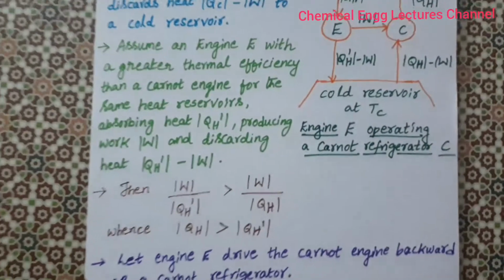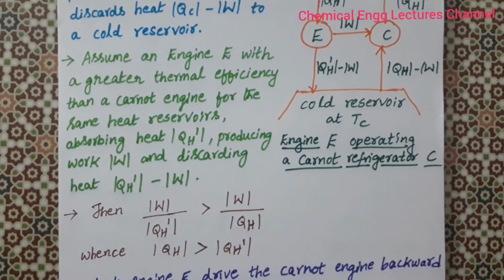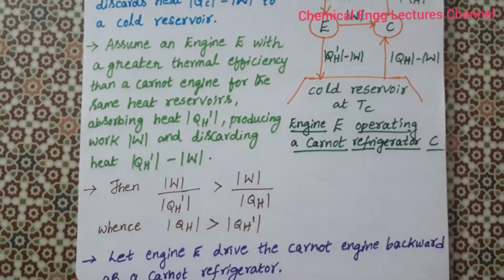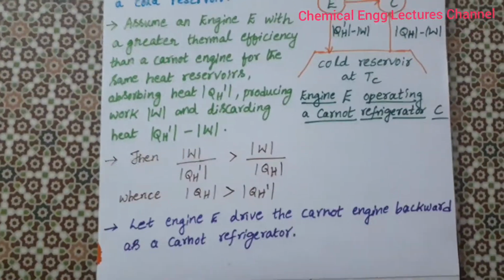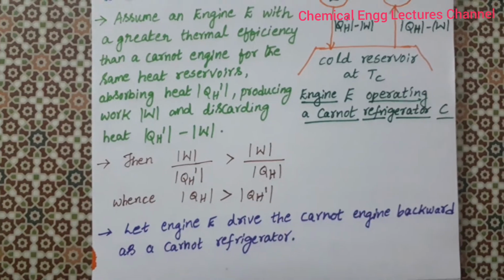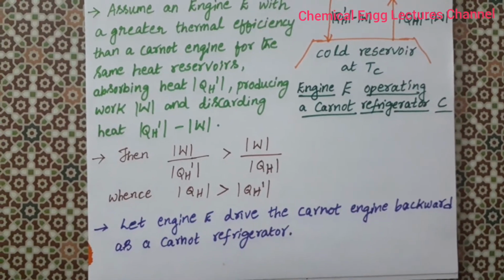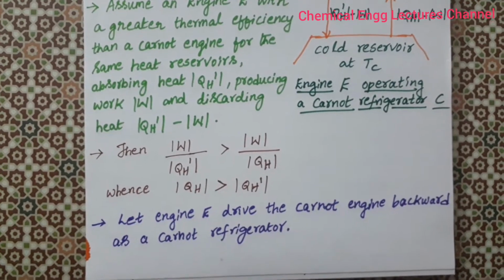Now we can write W by QH prime, that is the work done by QH prime, is greater than W by QH, because we are assuming that engine E will have greater thermal efficiency than the Carnot engine. So hence QH is greater than QH prime.